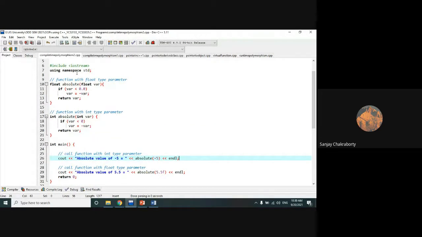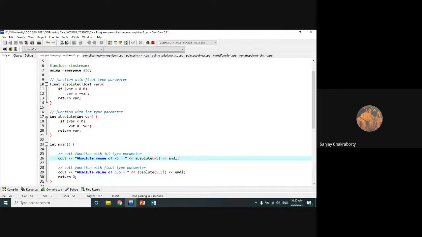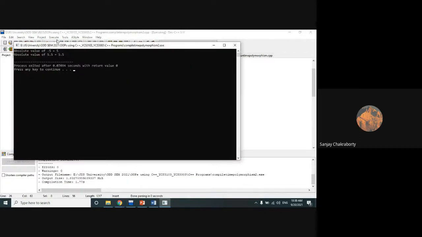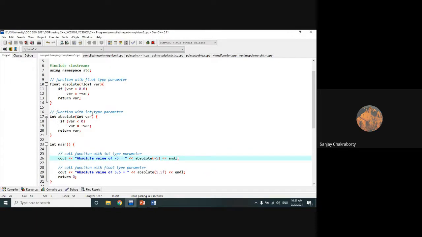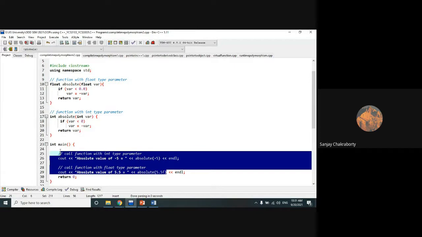This is function overloading without the concept of class. So let's check it out. So this function is running. Both functions have the same name but different types of parameters. That's why they will have different kinds of operations or different forms of implementation.